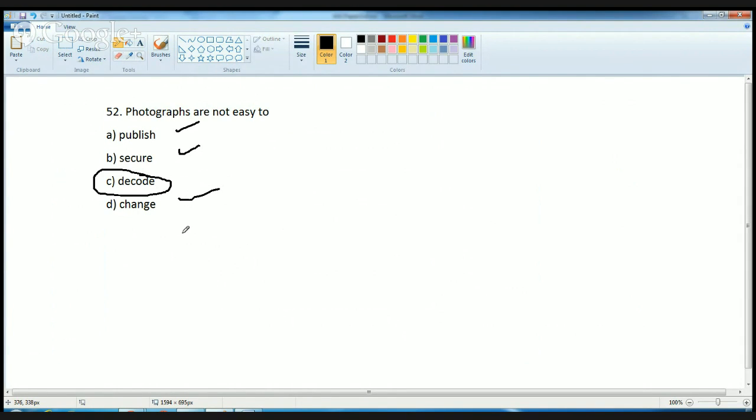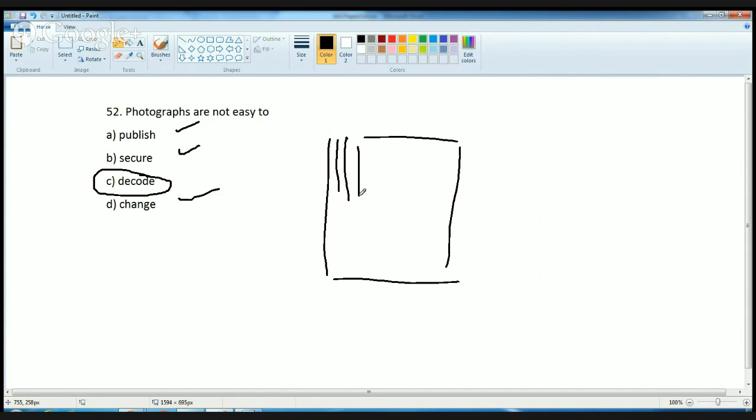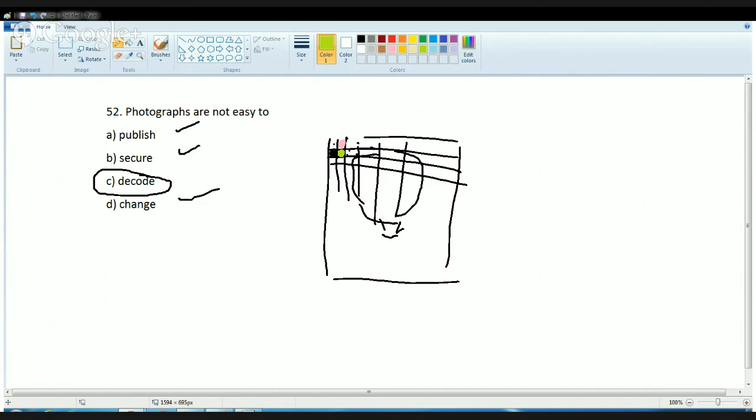Decode a photograph means, since a photograph is made of pixels, it's divided into a sheet, a checkered sheet with different colors, and those color combinations give rise to a picture or photograph. So when I'm trying to decode it, I cannot understand the meaning because this might be black, this might be pink, and this dot might be green. If I'm trying to decode, it would make no sense. It's not able to break the pictures or photographs into smaller parts and decode them.